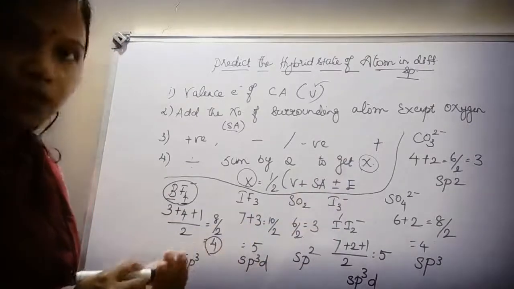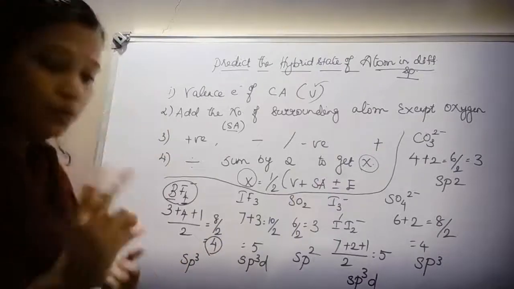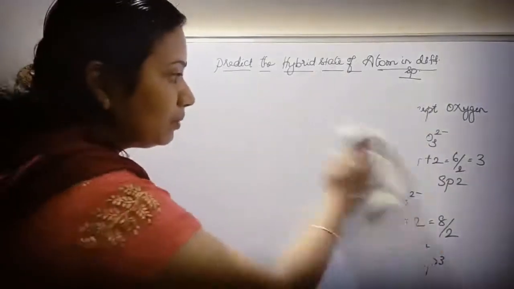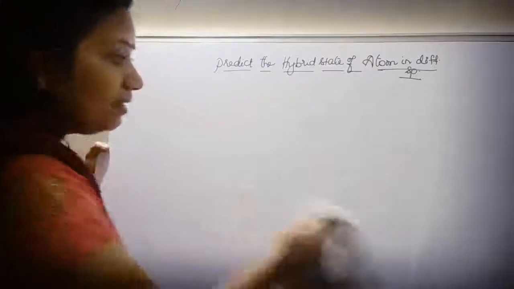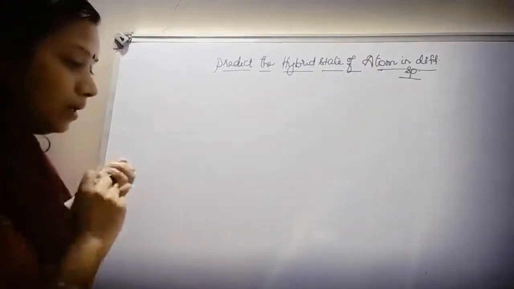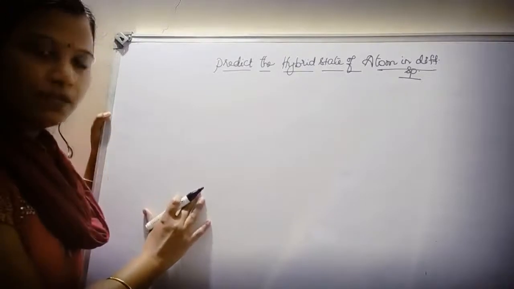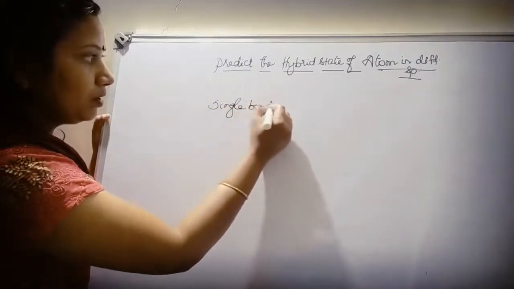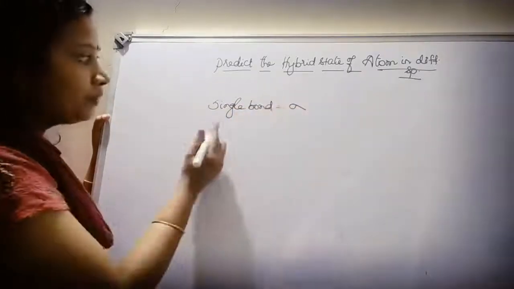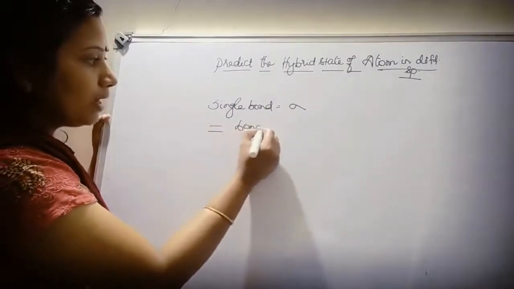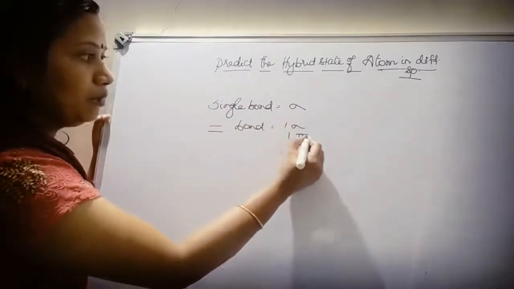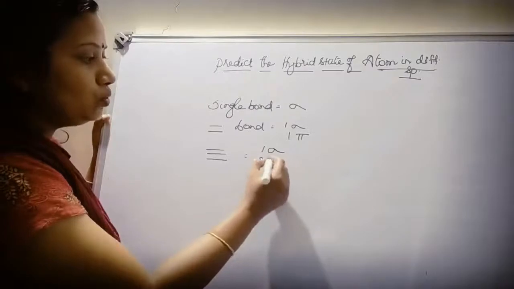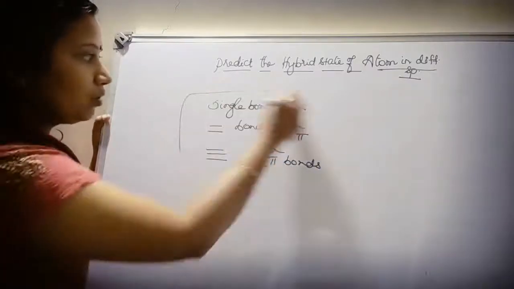Now let's move to actual hybridization. Before moving to actual hybridization, you should know two important concepts. Now you are aware of how to predict the hybrid state. There is one more shortcut which I want to discuss with you. A single bond should have a sigma bond. And a double bond should have 1 sigma and 1 pi bond. And a triple bond should have 1 sigma and 2 pi bonds. So this is an important table which you have to remember.